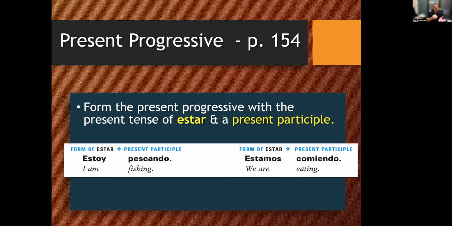So in this example, yo estoy pescando. Tú estás pescando. Usted, él, ella está pescando. Nosotros estamos pescando. Vosotros, vosotras estáis pescando. Ustedes, ellos, ellas están pescando. So only the verb estar gets conjugated. The present participle stays the same for every subject. So estoy pescando, estamos comiendo. Again, estar plus this present participle.